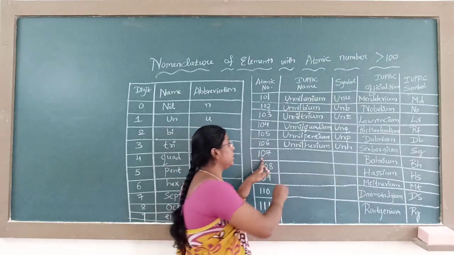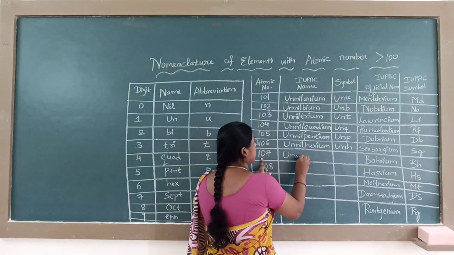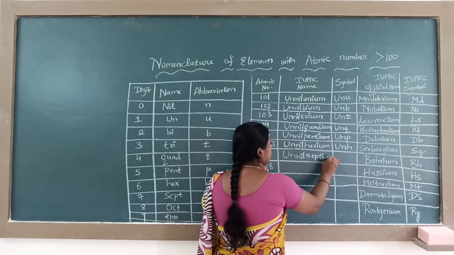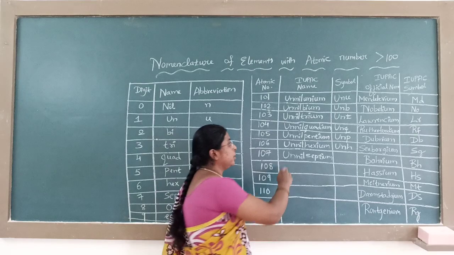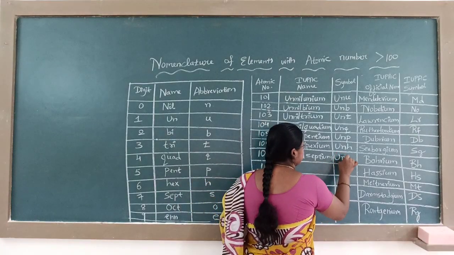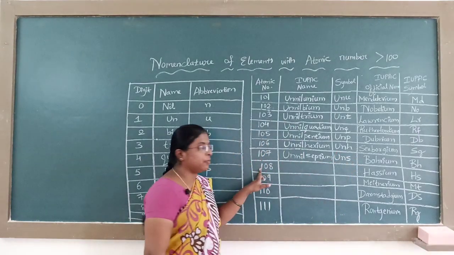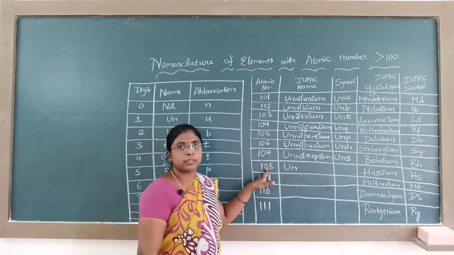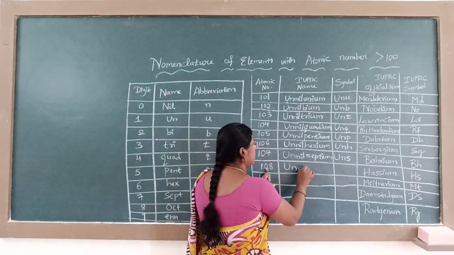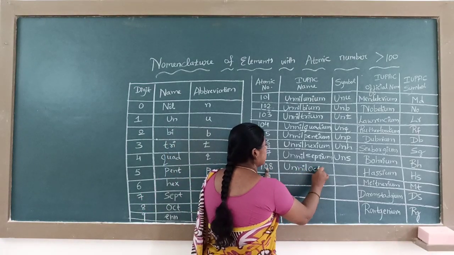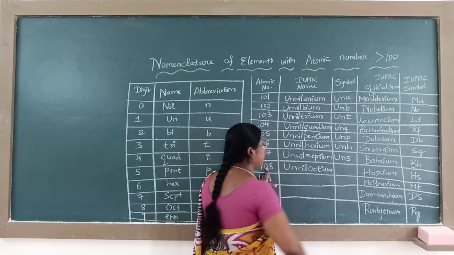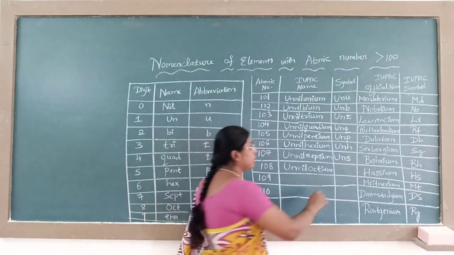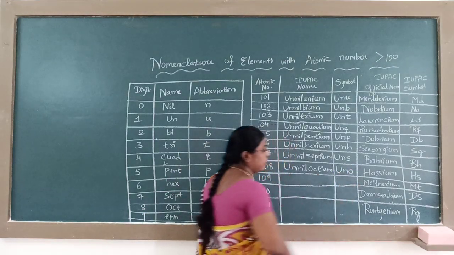Similarly 107 is Unnilseptium. The symbol for this is Uns. 108: 1 represents un, 0 represents nil, 8 represents oct. At the end you have to write ium. Unniloctium. The symbol is Uno.